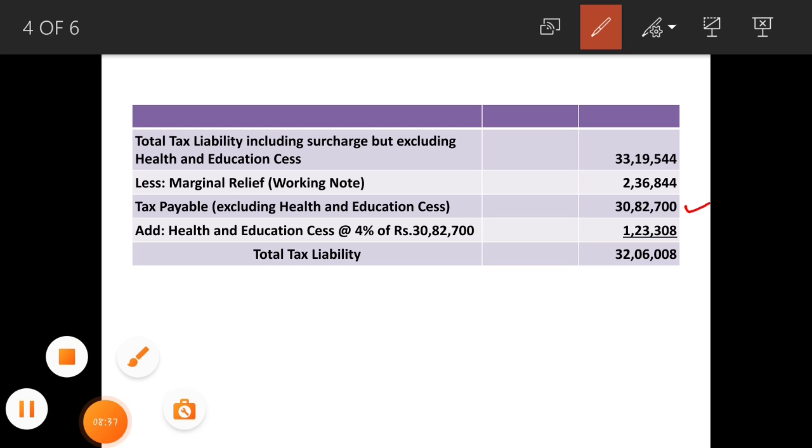From this, you have to calculate health and education cess and add it to this, that is 4% of 30 lakh 82,700 rupees, that amounts to rupees 1,23,308 rupees. When you add these amounts to tax payable, you get total tax liability as 32,06,008 rupees. Okay, this is the total tax liability of Mr. Aditya Verma.